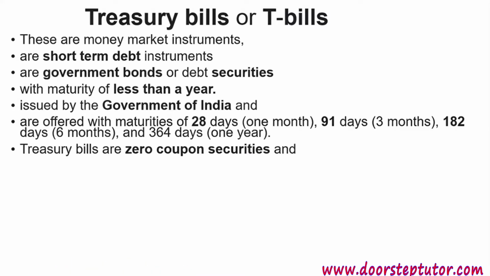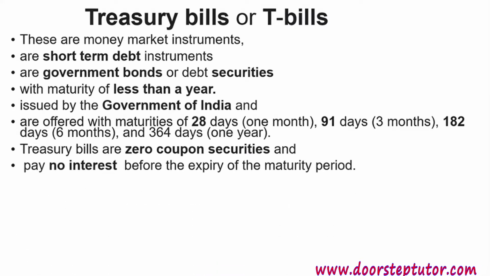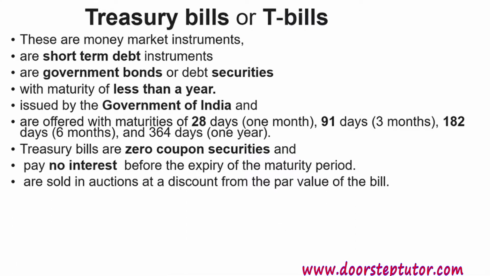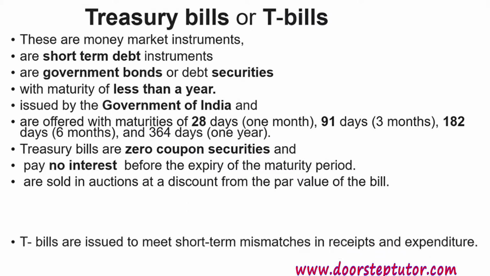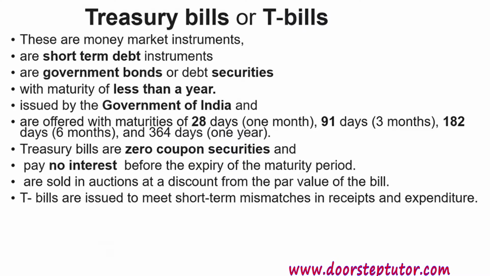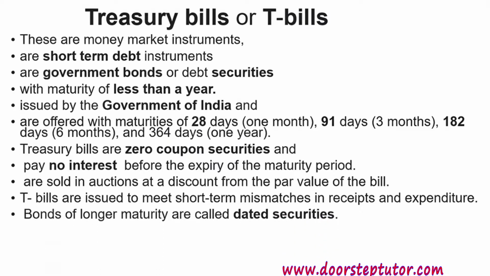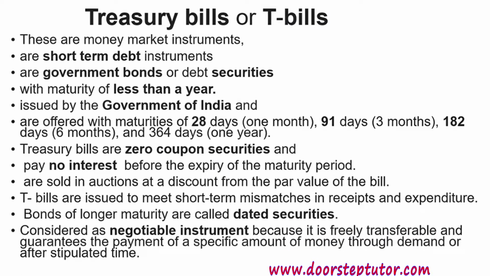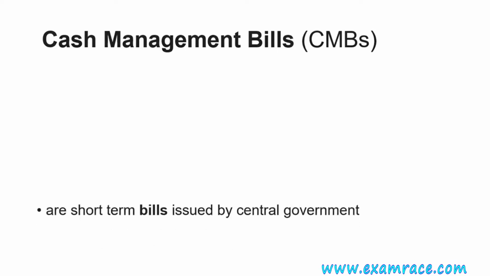Treasury bills are zero coupon securities and pay no interest before the expiry of the maturity period. These are sold in auctions at a discount from the par value of the bill, issued to meet short-term mismatches in receipt and expenditure. Bonds of longer maturity are known as dated securities, and T-bill is also known as a negotiable instrument because it is freely transferable and guarantees the payment of a specific amount of money on demand and after a stipulated time period. Next is cash management bill.